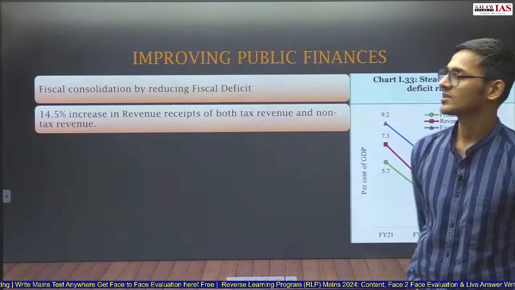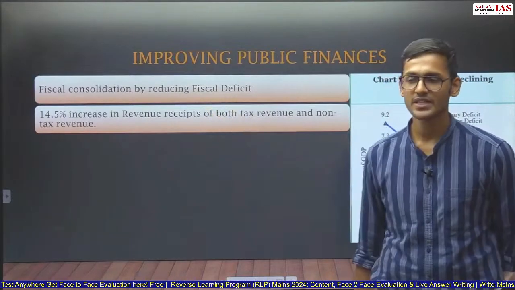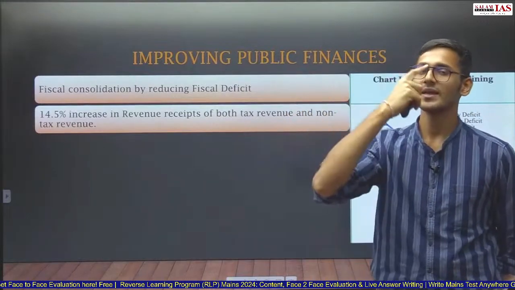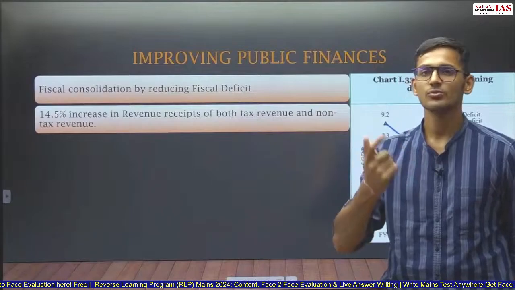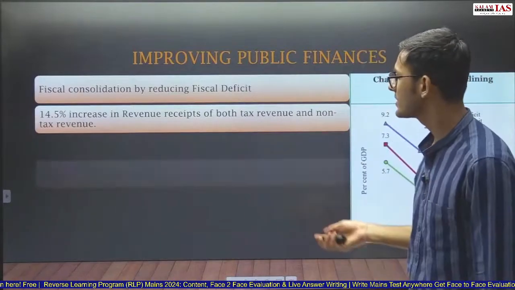So revenue receipts have increased by 14.5%, with both tax as well as non-tax revenue. Tax revenue is GST, indirect tax, direct tax. Non-tax revenue means dividend, profit, etc., interest on loan. So both of them have increased.